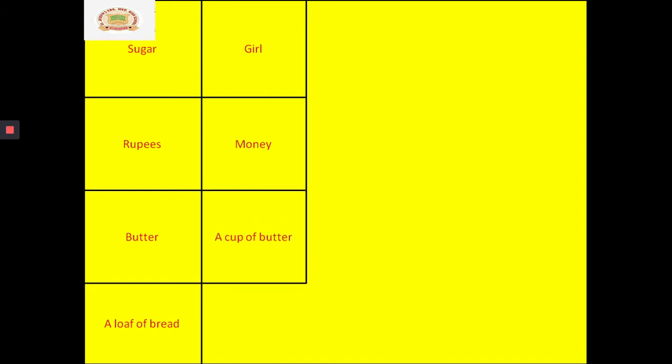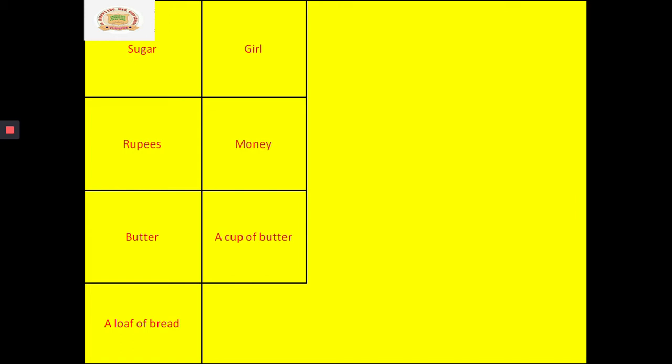A cup of butter. Listen here, children. Butter you cannot count. Yes or no, children? Butter, is it possible to count? No, it is not possible to count. But a cup of butter is countable. A cup of butter we can count it. You can measure it. You can count it. I have 1 cup of butter. I have 2 cups of butter. So that is also countable.